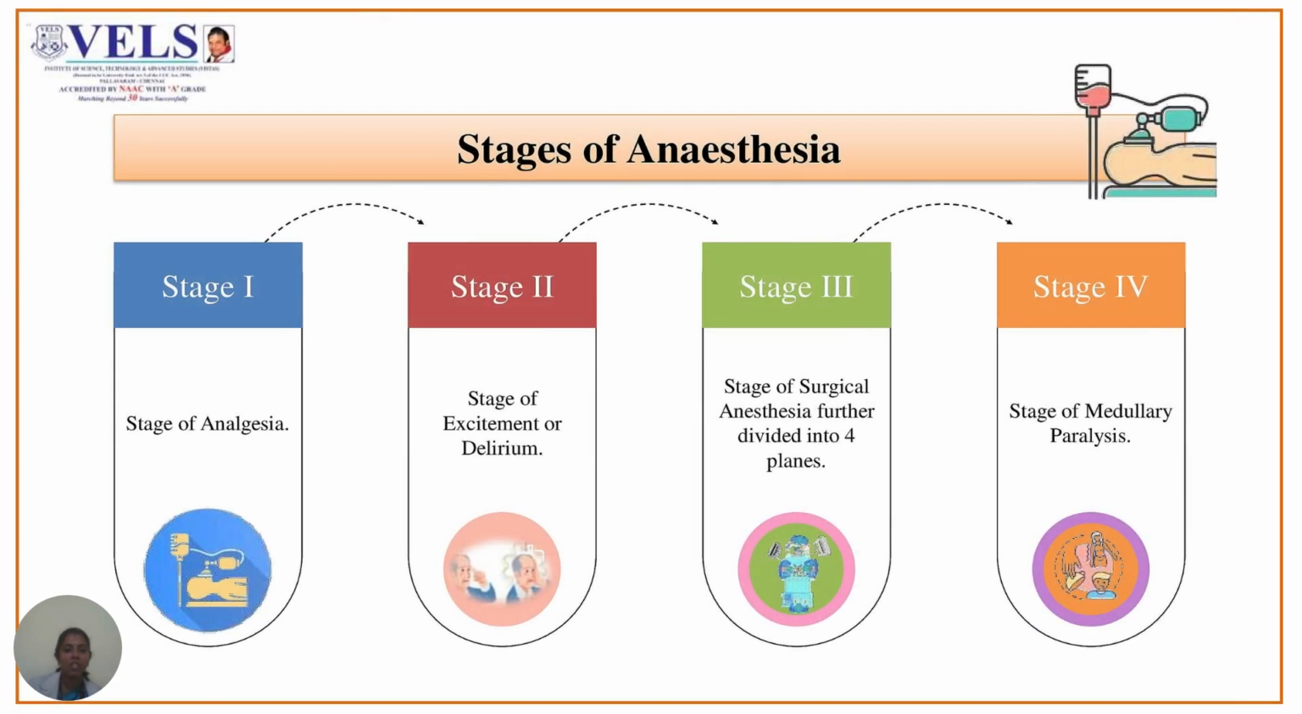The stages of anesthesia have been divided into four stages. Stage 1 is the stage of analgesia, stage 2 is the stage of excitement or delirium, stage 3 is the stage of surgical anesthesia which has been further divided into four planes. Next, stage 4 is the stage of medullary paralysis.